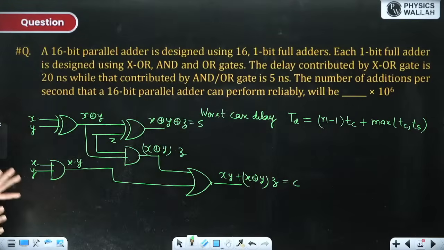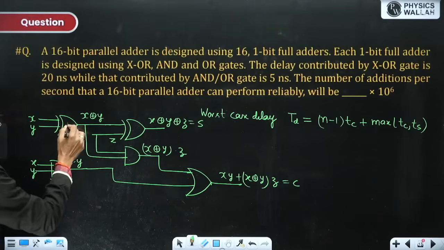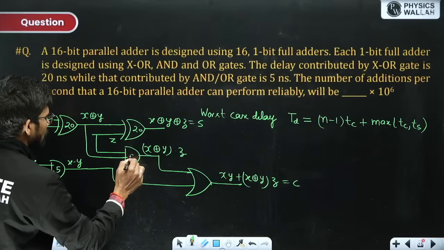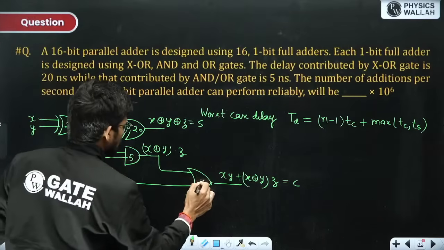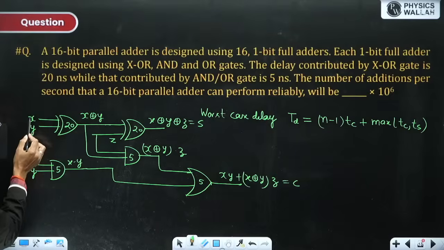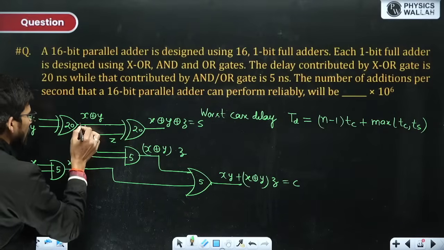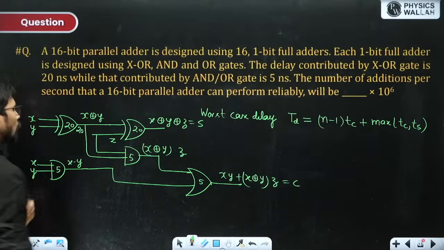Now, let us calculate the carry delay TC and the sum delay TS. This XOR gate has a delay of 20 nanosecond. These AND gates and OR gate have a delay of 5 nanosecond. So now, when you apply x, y, z at t equal to 0, these two inputs are available at t equal to 0. You get x XOR y at t equal to 20 nanosecond.